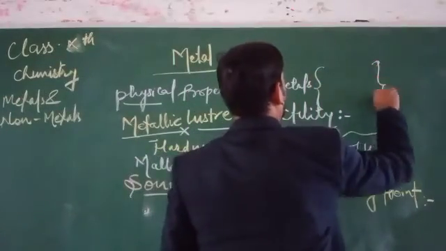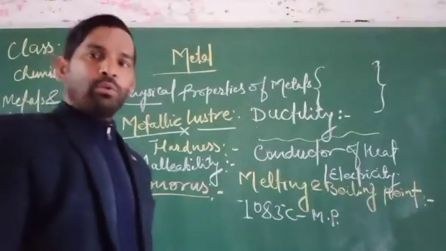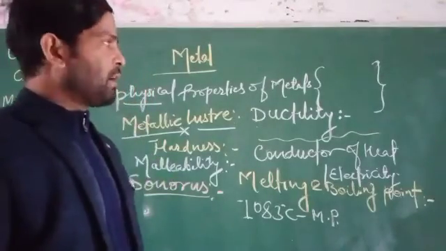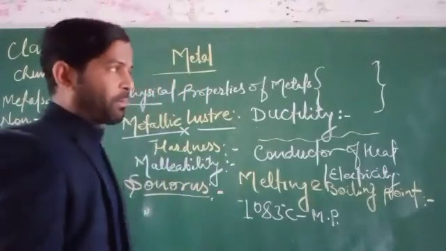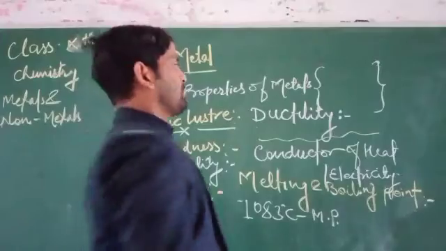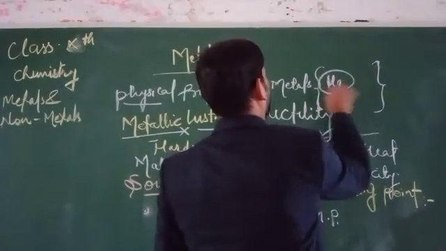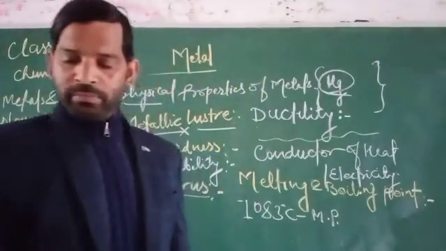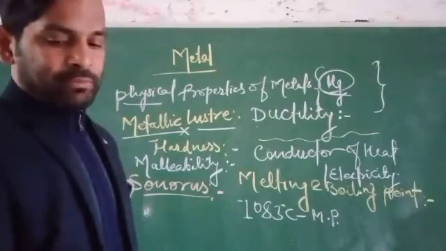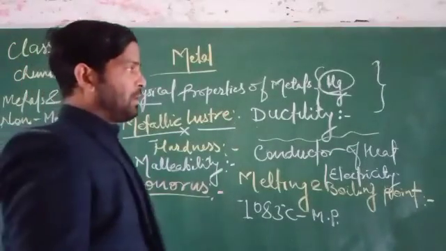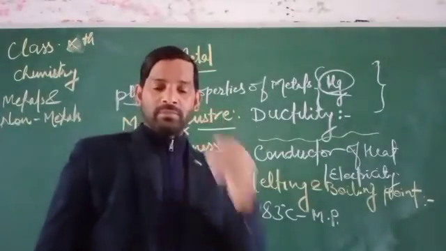Most of the metals are solid at room temperature. But some of the others do not show such a property. For example, Hg, that is mercury, is found in the form of a liquid, and some substances can act as a liquid as well as a gas too.